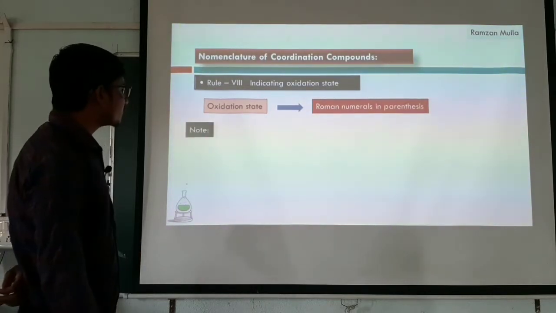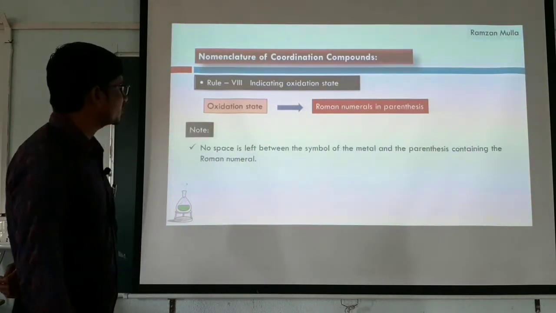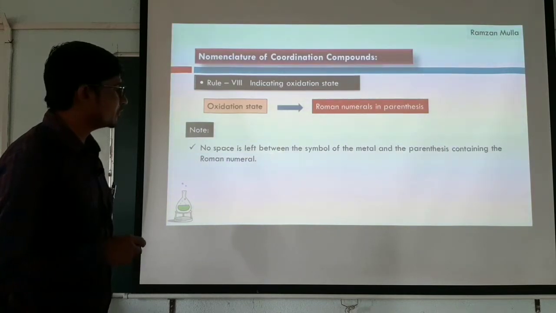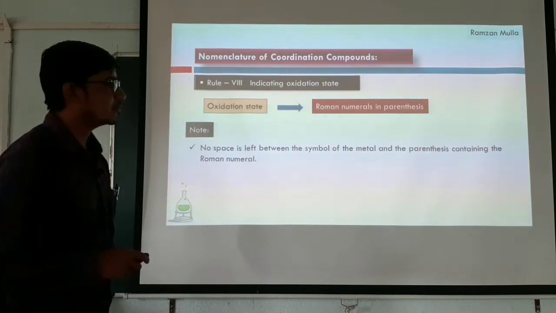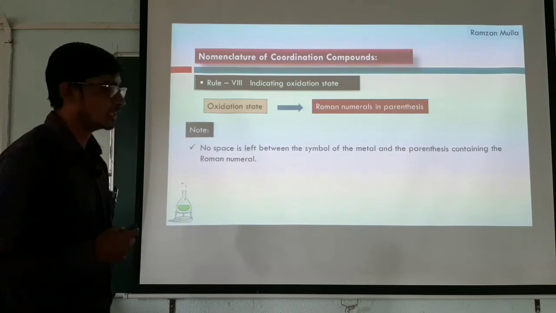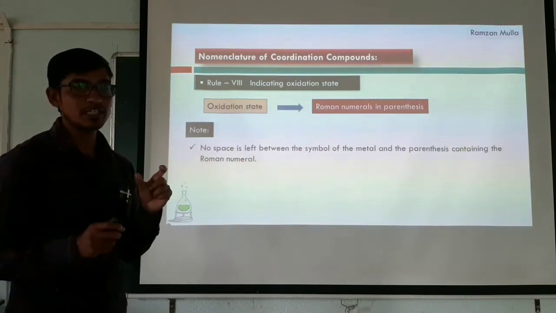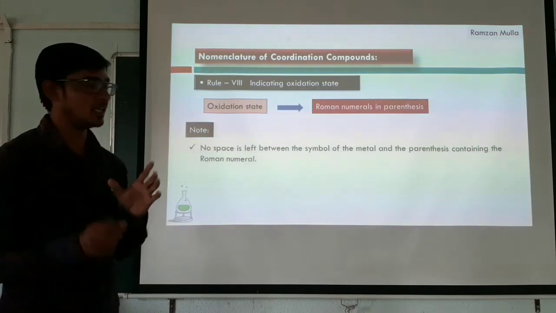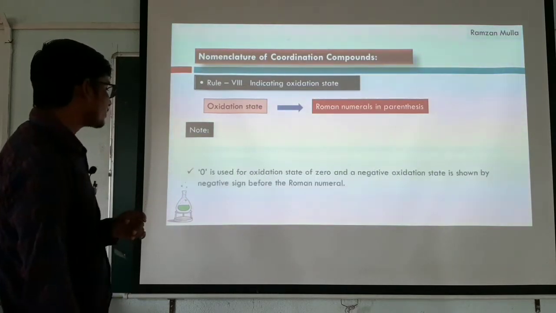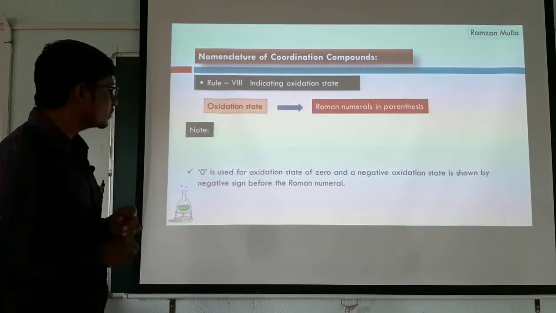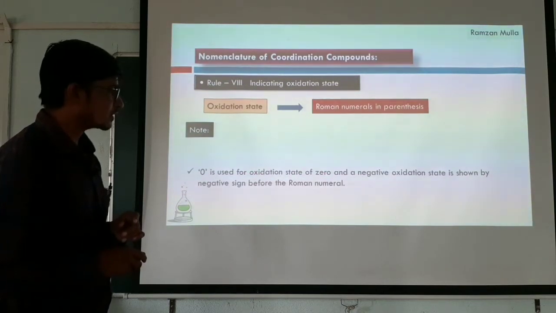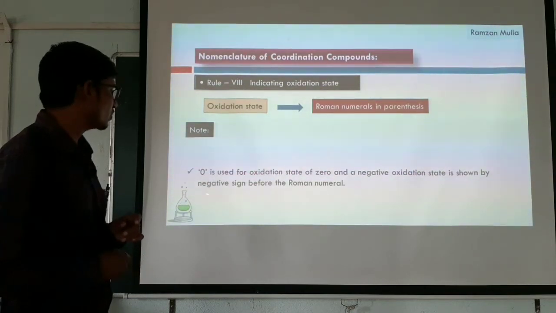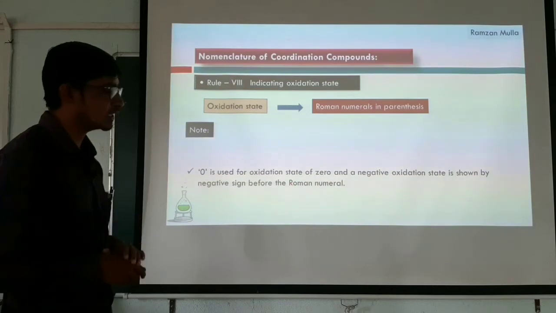Note, remember this: no space is left between the symbol of the metal and the parenthesis containing the Roman numeral. So we should not leave a space between the name of the metal and its oxidation state. Second, 0 is used for oxidation state of 0, and a negative oxidation state is shown by a negative sign before the Roman numeral.